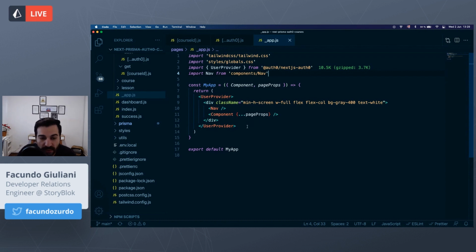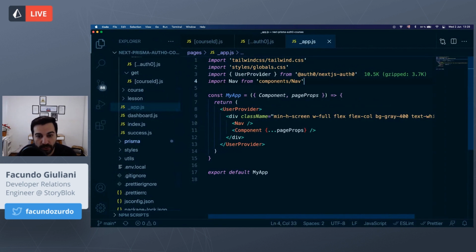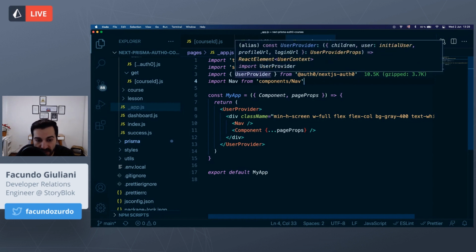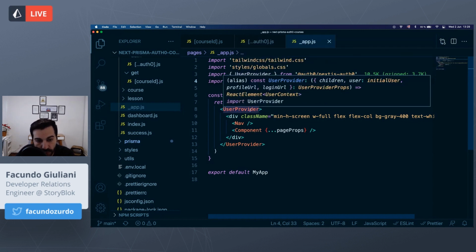And something cool that I wanted to show you is that we have this user provider here that we are importing from the SDK. UserProvider is a component that we can use to extend and manage a user that is logged in and user information in our web application.